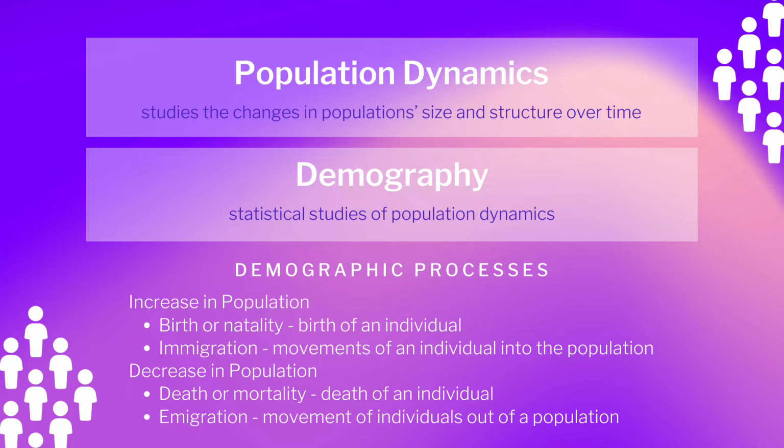Predictions regarding the changes in population are determined through the statistical study of populations, termed as demography, including the four non-mutually exclusive demographic processes, namely birth or natality, death or mortality, immigration, and emigration. Population increases because of natality or the birth of an individual and immigration or individuals moving into the area, both of which contribute to the addition of organisms in the population. The population decreases, on the other hand, because of the opposite, mortality, which pertains to the death of an individual, and emigration or the movement of organisms out of the area.